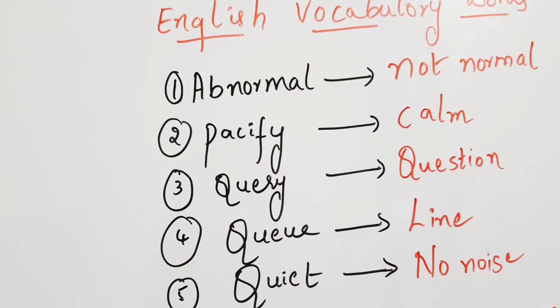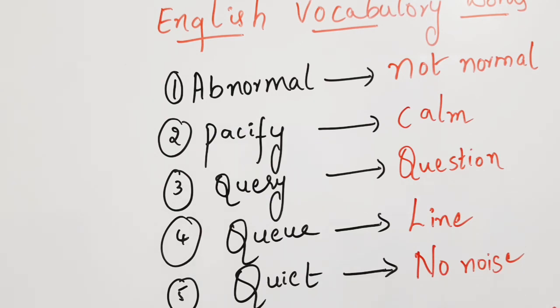So instead of saying "don't make noise," we will use an excellent English vocabulary word: be quiet. Means don't make any noise. Instead of using that, we will tell, be quiet. Spelling: Q-U-I-E-T. Quiet. Meaning no noise: N-O-I-S-E. Don't make any noise.